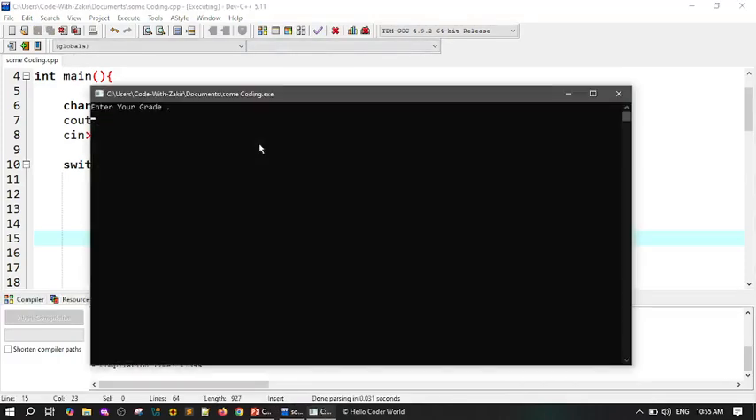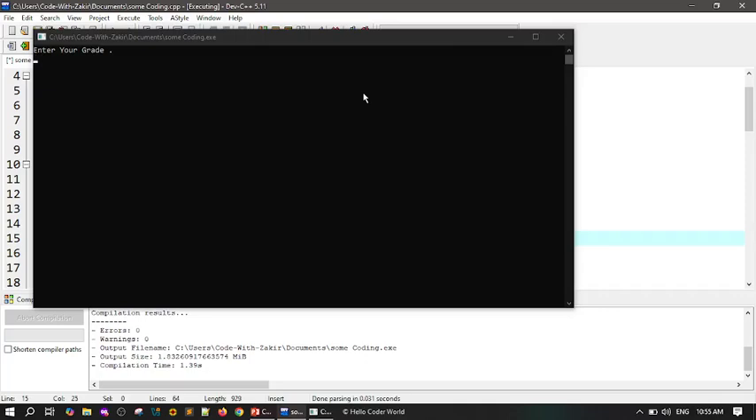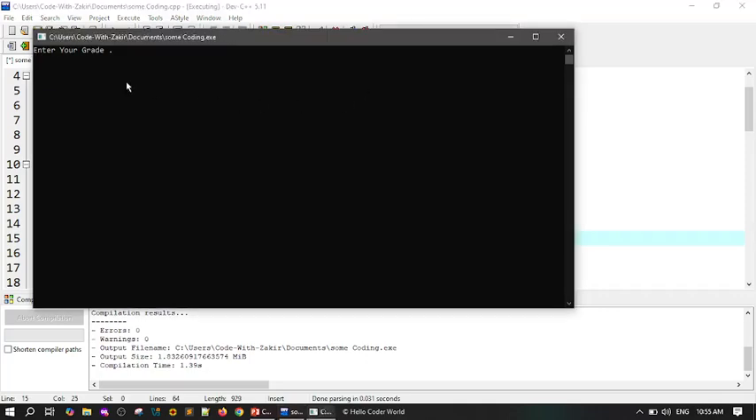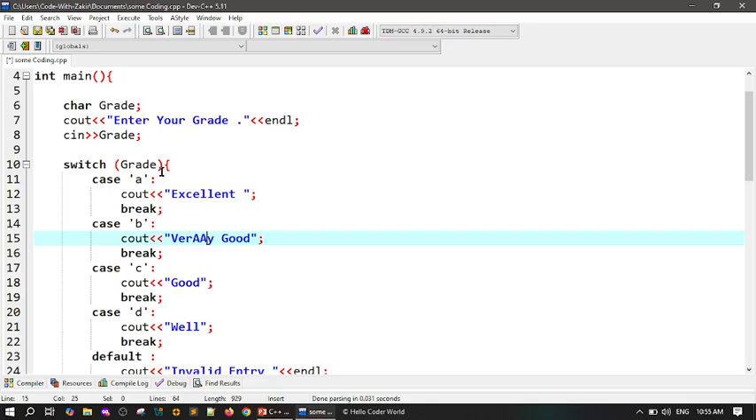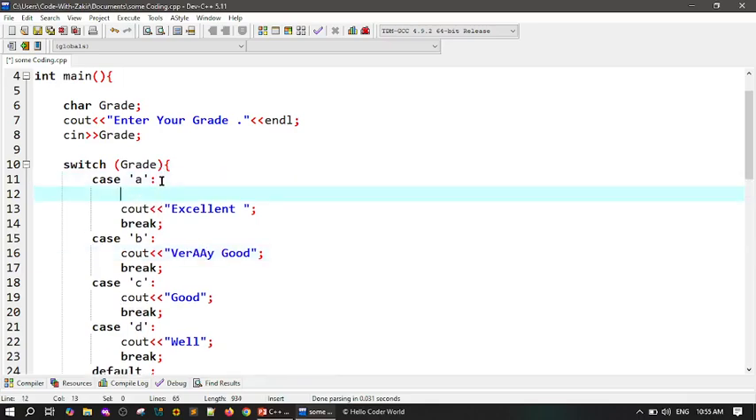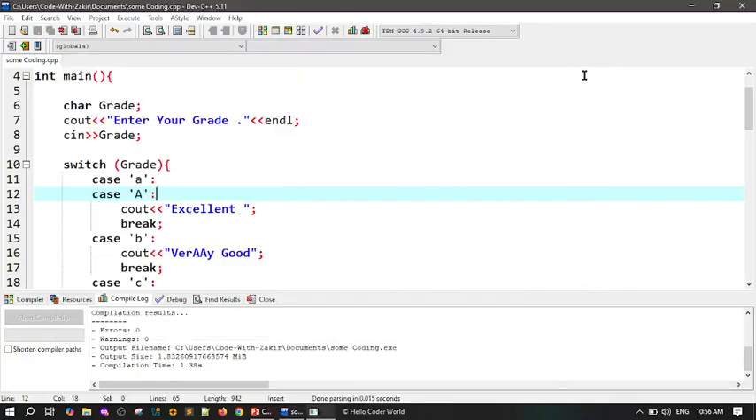What is the problem of this program? If I write here A, excellent grade, no problem. But if I write capital A, invalid entry. Wow, what is the problem? In this case we need two cases, and we are allowed to add another case like this. If it becomes capital A or small a, it doesn't matter, it will give you excellent.